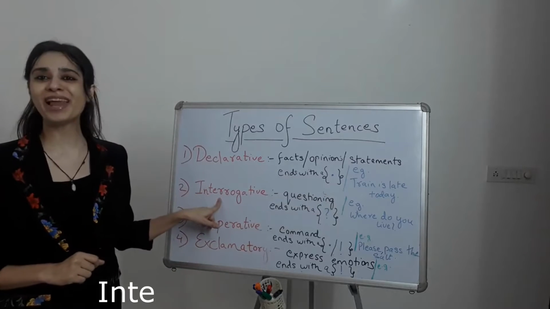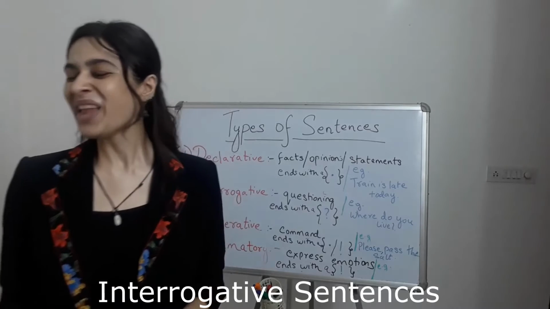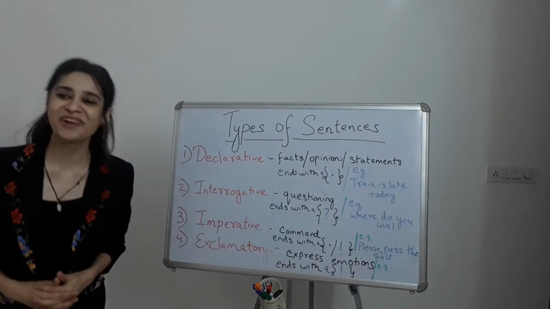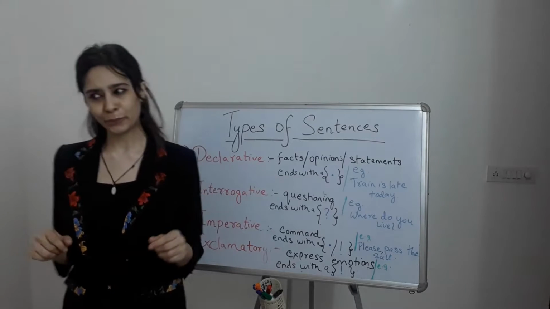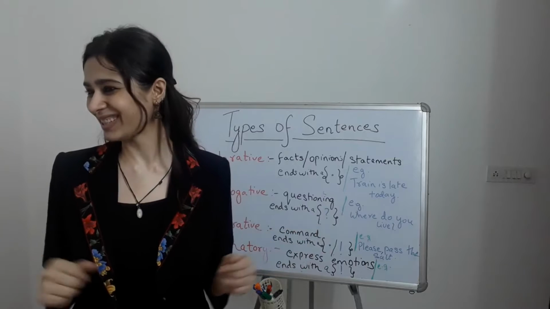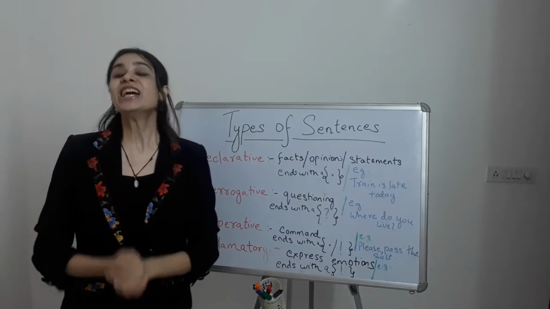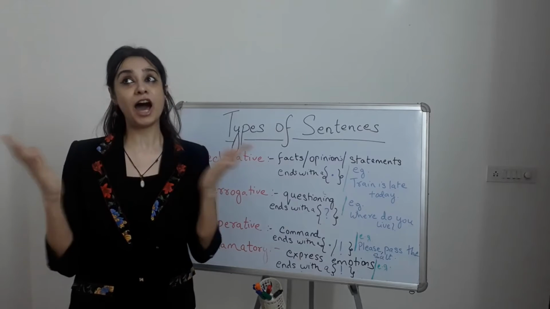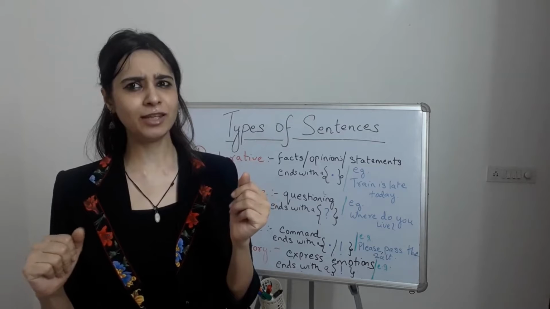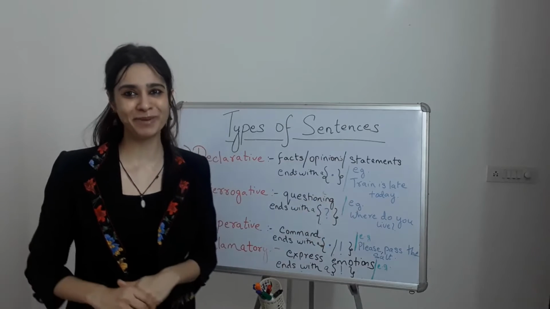The next one is called interrogative. I kind of love this. This word interrogative has been derived from the word interrogation. Does it ring a bell? You might have heard about it in news channels or read about it in newspapers.